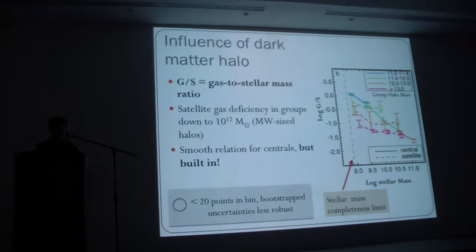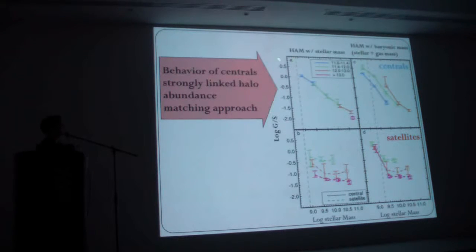On the other hand, if you look at the central galaxies, you'll see that there's a very smooth relationship between gas to stellar mass ratio and stellar mass, with no secondary halo mass dependence, but I just want to stress that this is really built in. Because we're using halo abundance matching, where we're using the integrated stellar mass to get at the halo mass, the central galaxy is going to dominate that stellar mass budget. So basically, we're building in a close tie between stellar mass and halo mass.